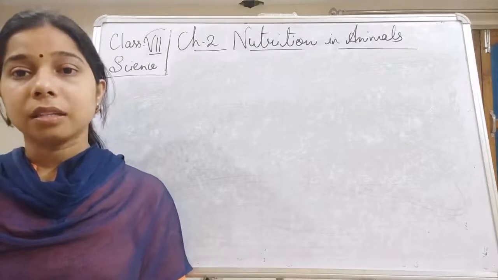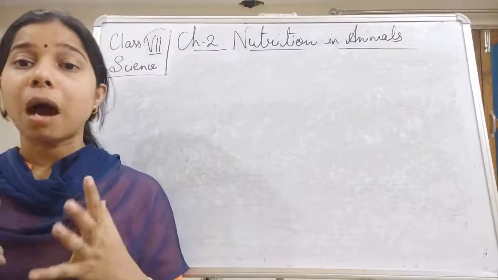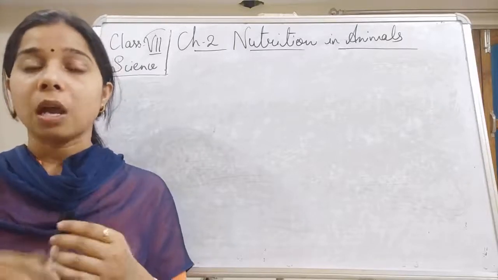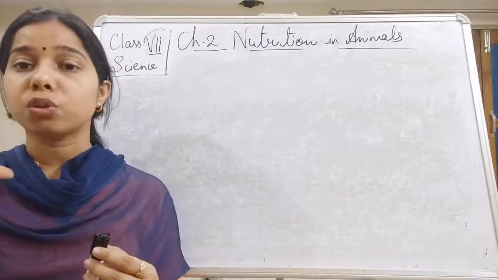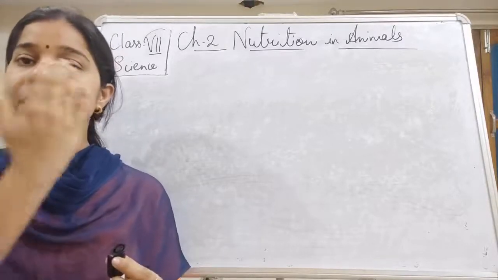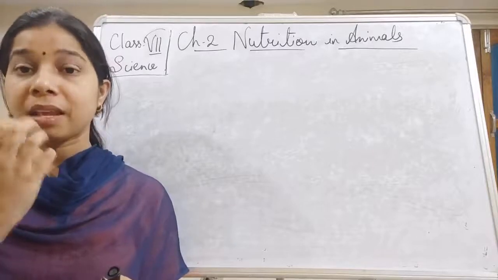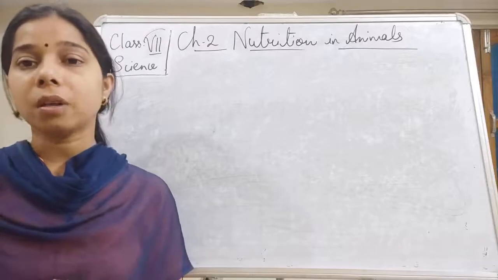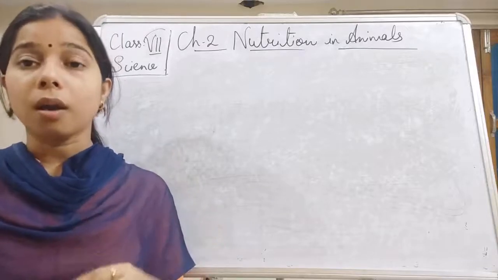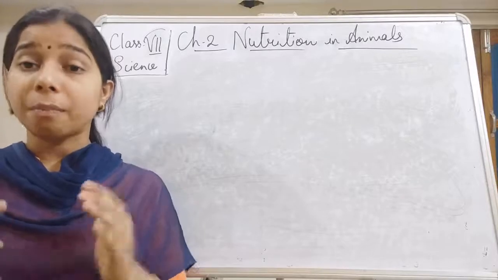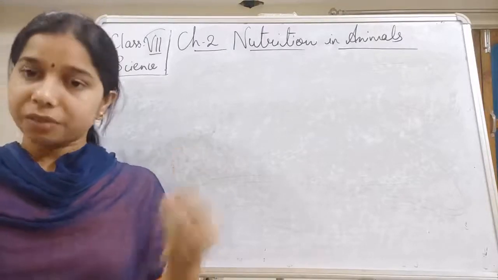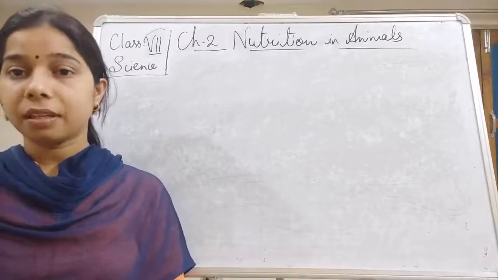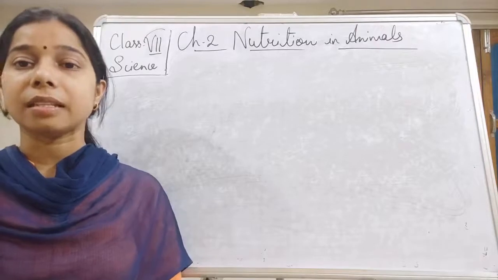We have discussed the first part, that is our mouth. What happens when the food enters the mouth? When you open your mouth, students, you will find there is a space in the mouth, and that space is called a cavity. Since it is present in the mouth, we call it the mouth cavity or buccal cavity. Our buccal cavity stores our teeth and the tongue, and the salivary gland releases saliva.